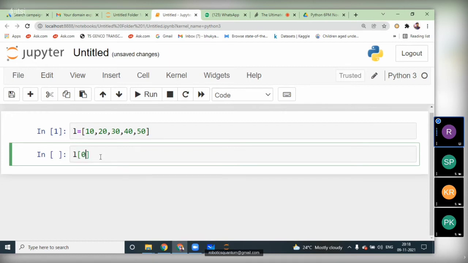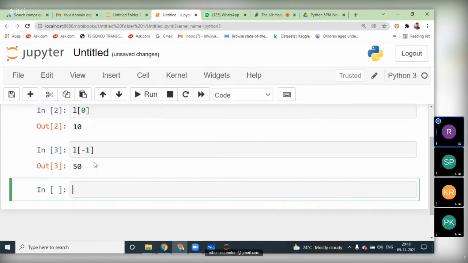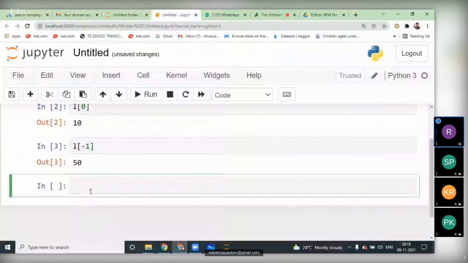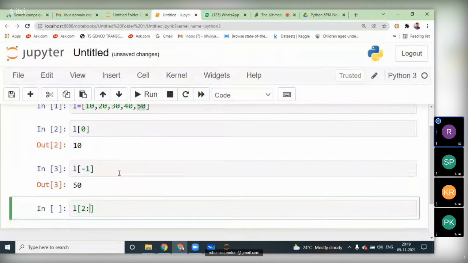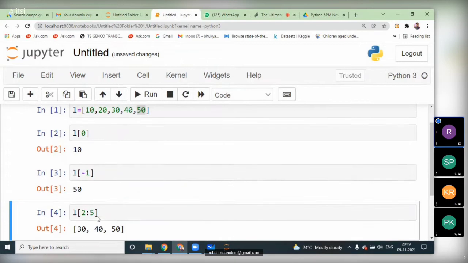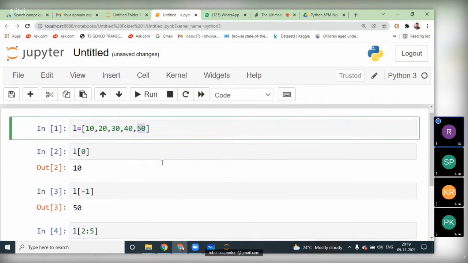I want to get L of 0, okay, 10. L of minus 1 is negative indexing. L of minus 1 means which takes from right to left. Now if you want to perform list slicing, L of 2 colon, if I take the 2 colon and 5 if I give it, so 2 to 5, 30, 40, 50, as I said. 2 means the 0th value, first value and second value. From 30, third, fourth, till fourth we'll get it.